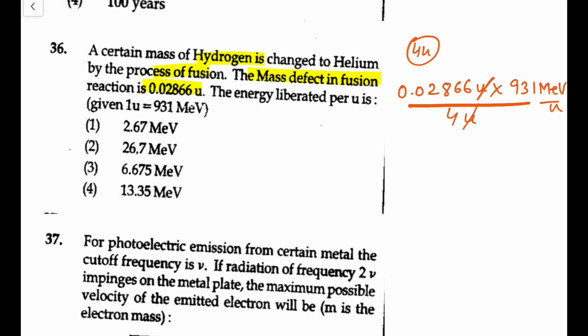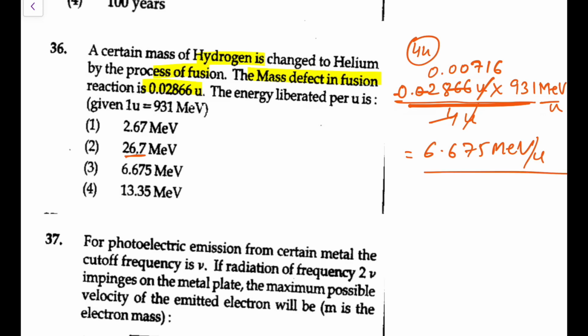Simply, you know that the helium energy was approximately 26.7. So it would be 26.7 divided by 4. Let me do it for you. If I do this, this is 0.007 and then it would be 26, let's say 16 something. 9 sevens are 63, so it would be 6 point something as the answer here. So I can directly take 6.675 MeV per U. That is what we can see here.